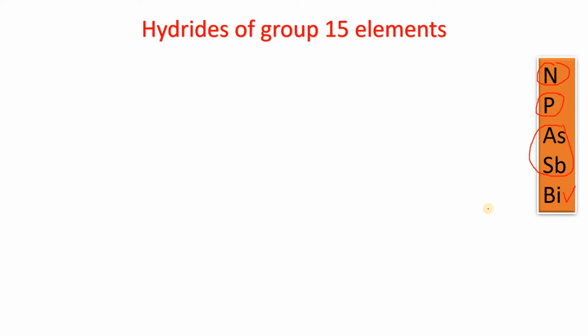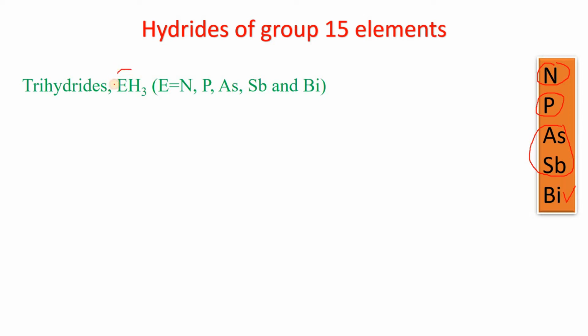So we are going to discuss the hydrides of these 5 elements. The trihydrides have the general formula EH3, where the element E is nitrogen, phosphorus, arsenic, antimony and bismuth.